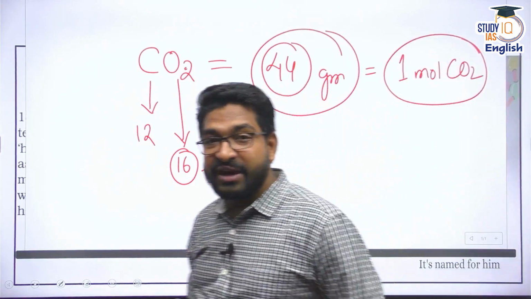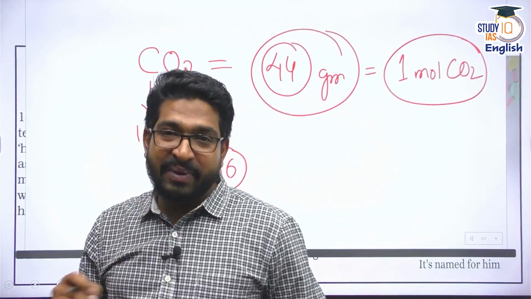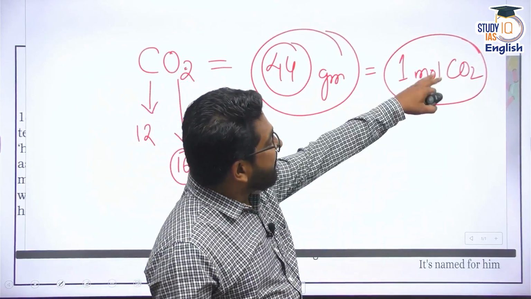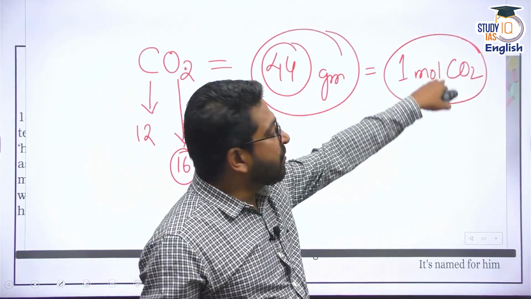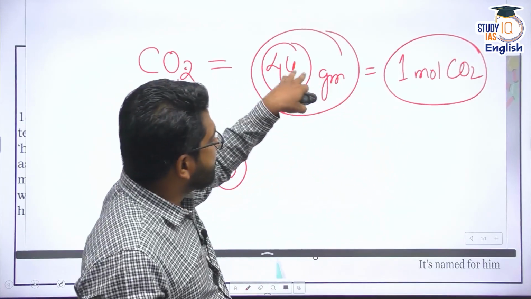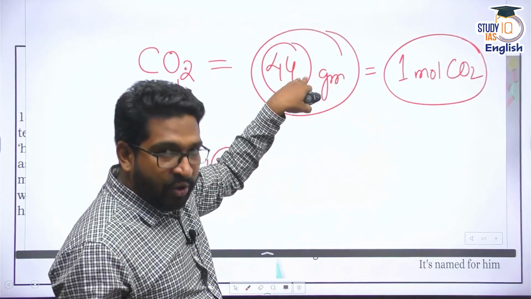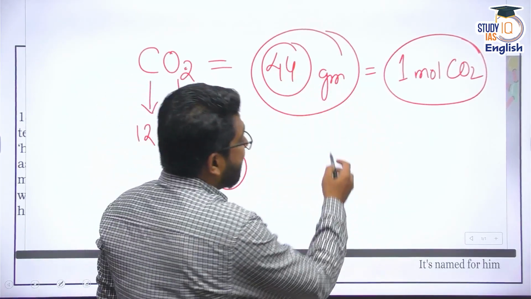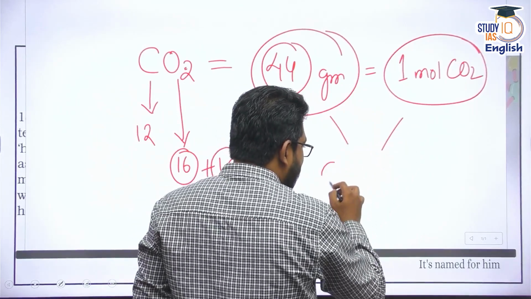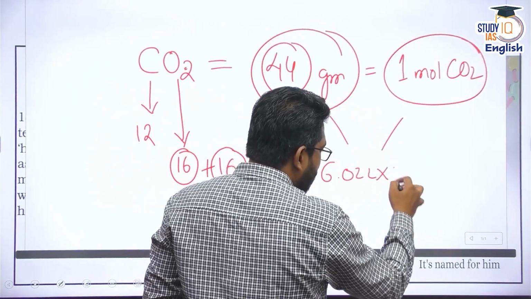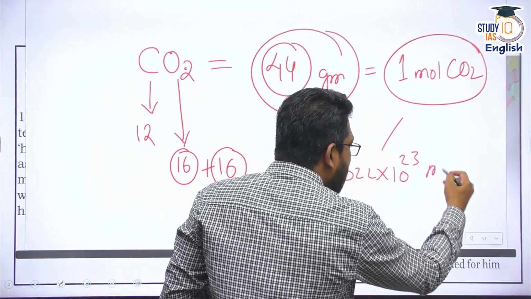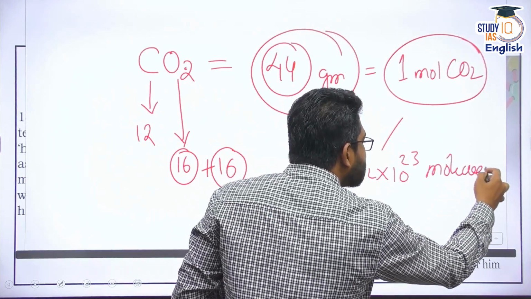This is the unit that we have created. And please remember, 1 mole of CO2 is equal to 44 grams of carbon dioxide, and it is also equal to Avogadro's number, 6.022 into 10 to the power of 23 molecules of CO2.